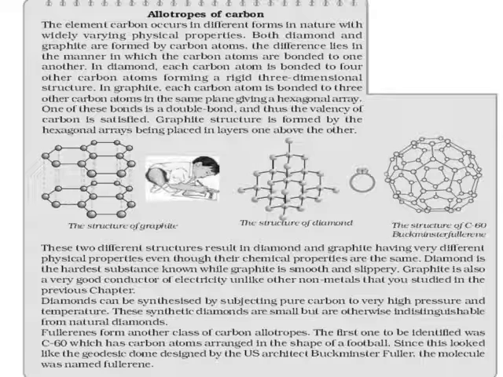Graphite structure is formed by hexagonal arrays being placed in layers one above the other. This results in diamond and graphite having very different physical properties, but their chemical properties are the same. Diamond is the hardest known substance. Graphite is smooth and slippery. Graphite is a good conductor of electricity, unlike other non-metals.